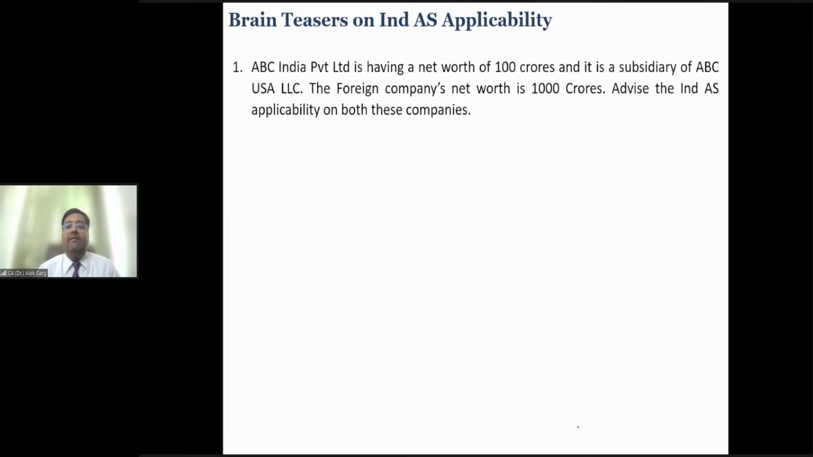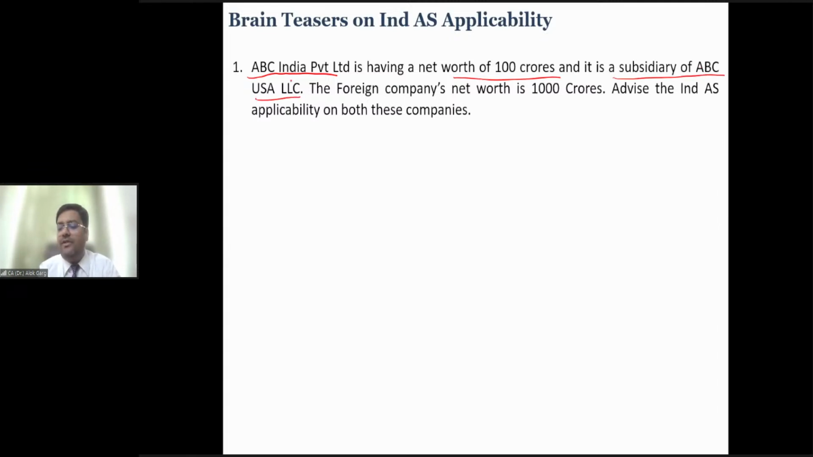ABC India Private Limited has a net worth of rupees 100 crores. It's a private limited company. Net worth is 100 crore, meaning going by its own criteria, Ind AS is not applicable. But let's check the group. It is a subsidiary of ABC USA LLC. It is a subsidiary of a foreign company.